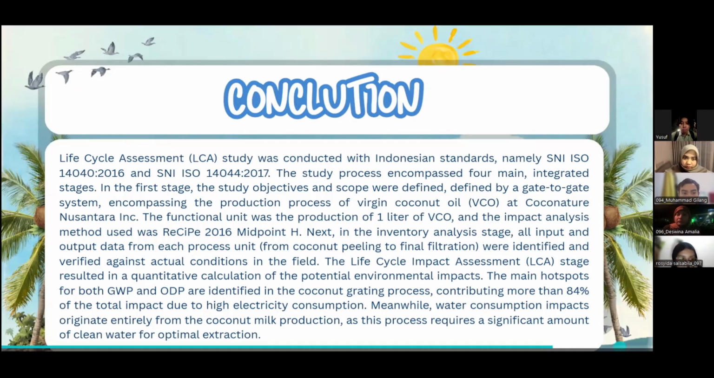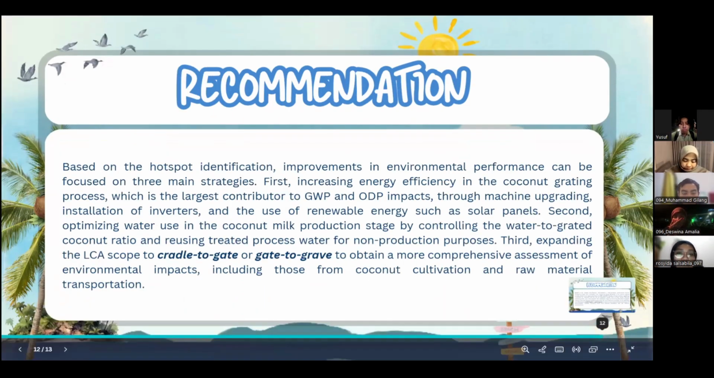And the last one is recommendation. Based on the hotspot identification, improvement in environmental performance can be focused on 3 main strategies. First, increasing energy efficiency in the coconut grating process, which is the largest contributor to GWP and ODP impacts, through machine updating, installation of inverter, and the use of renewable energy such as solar panels.